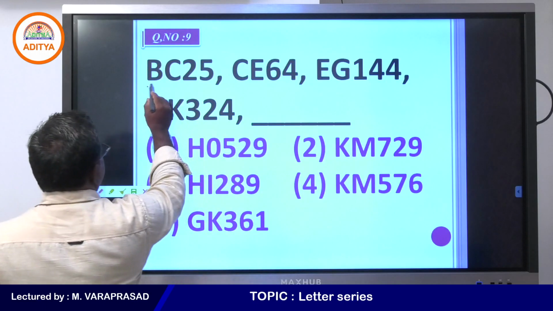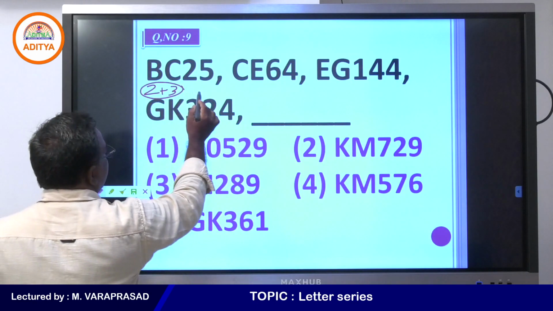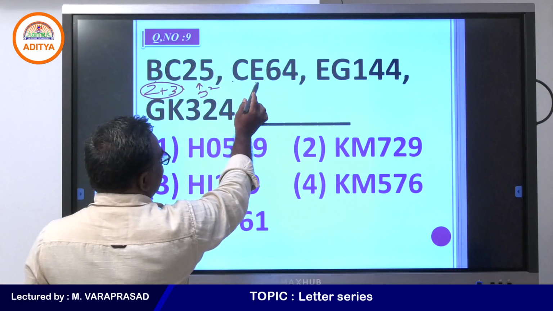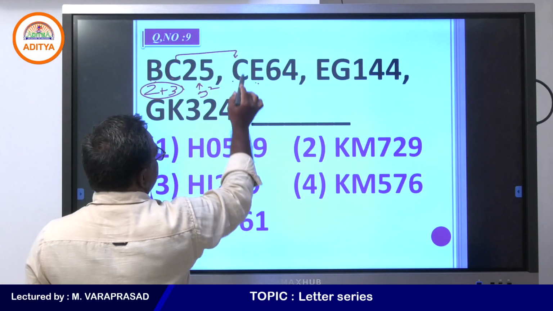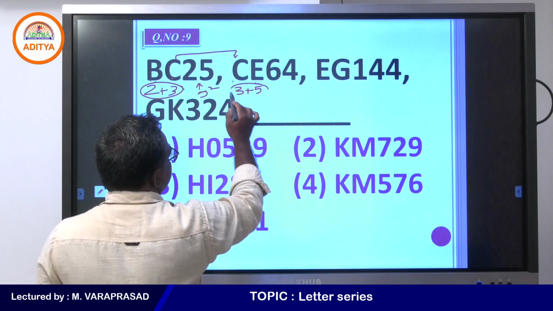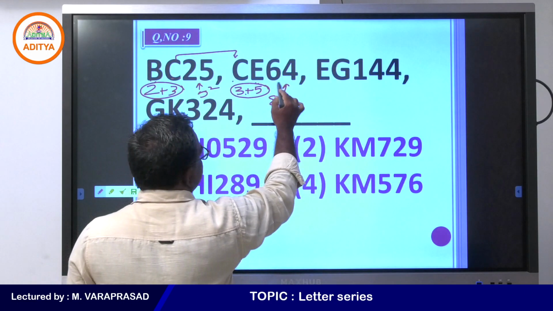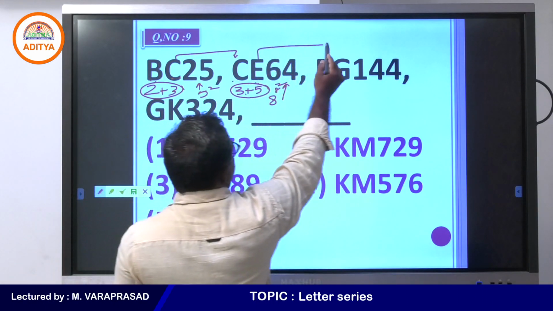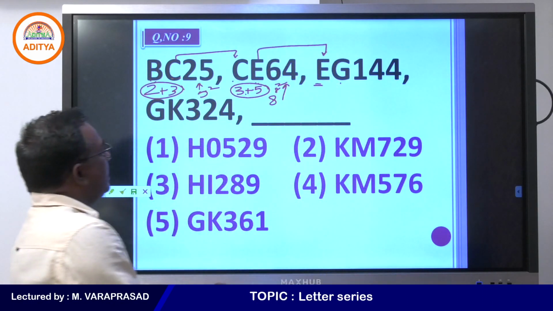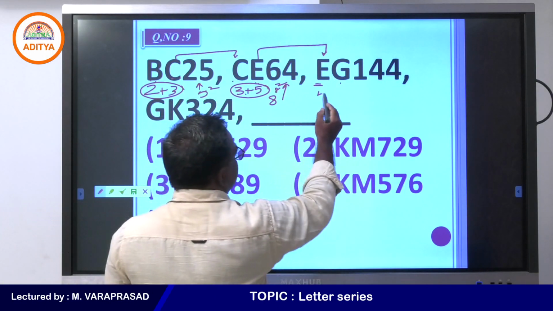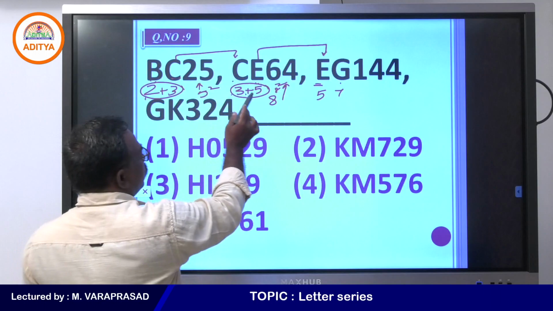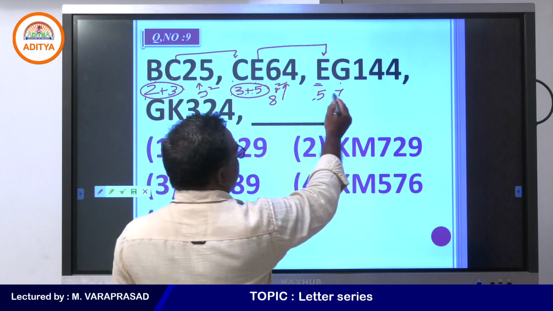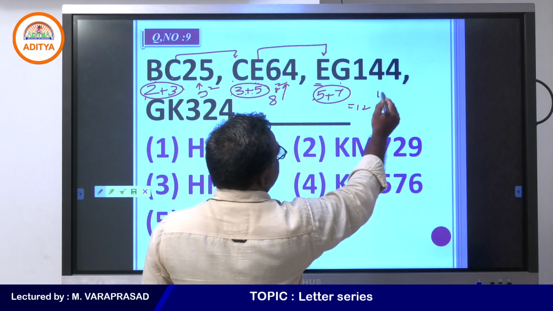Yes, this is the second letter and this is the third letter. 2 plus 3 is 5, that is 5 square. So this is BC, and CE is there. The C is going on here, C is 3 and 5, 3 plus 5 is 8, 8 square is there. Next, E is coming to this place, E and G. Here E is 5 and G is 7. So 5 plus 7 is 12. So 12 square is here.